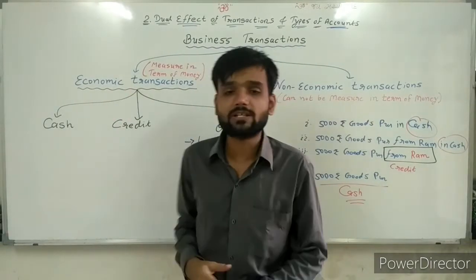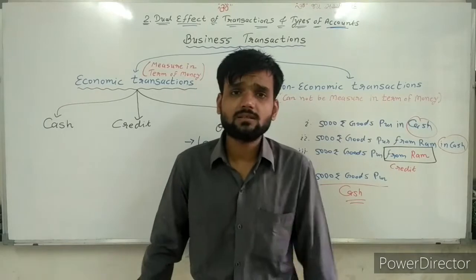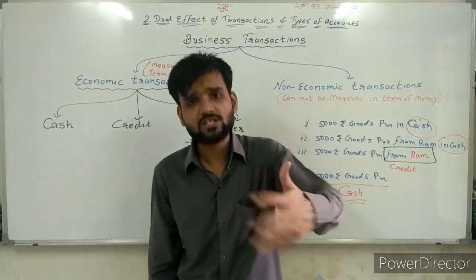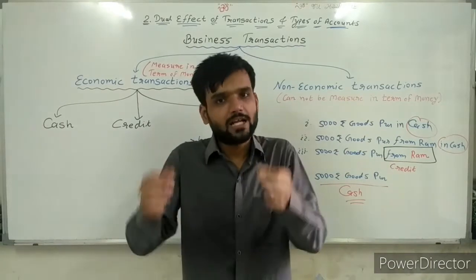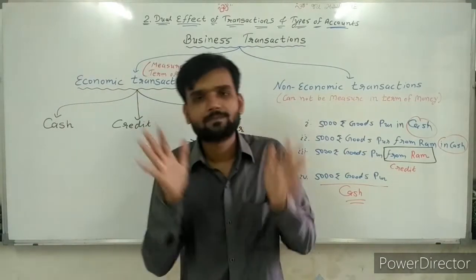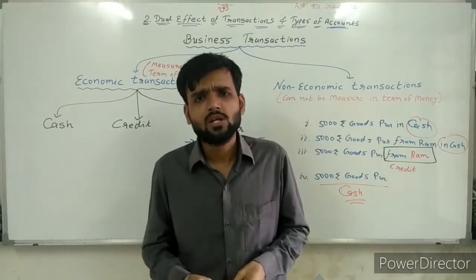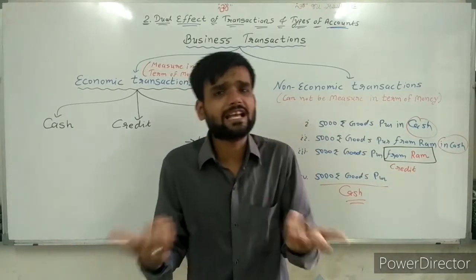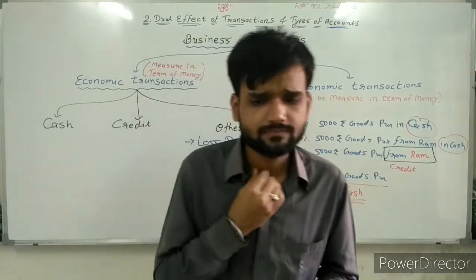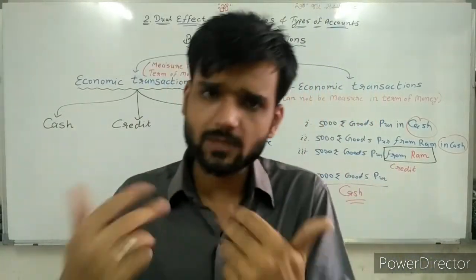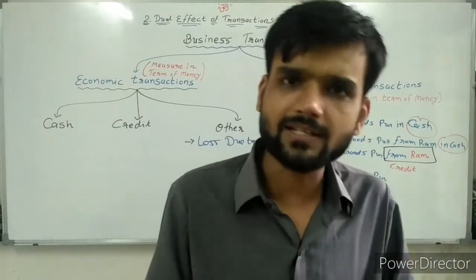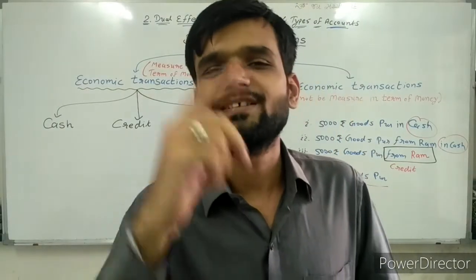Now, why is it an economic transaction? That is the question. Give the reason also. We have purchased an asset and we have to pay money, 10,000 rupees. So 10,000 rupees is paid, a cash transaction is there. Simple. So cash is paid against the asset purchase, cash given. That is the reason. Going ahead.